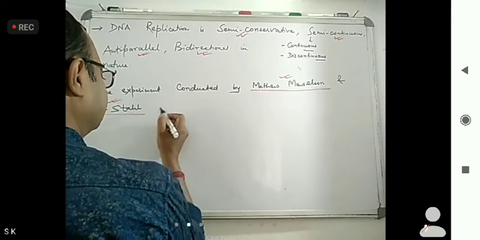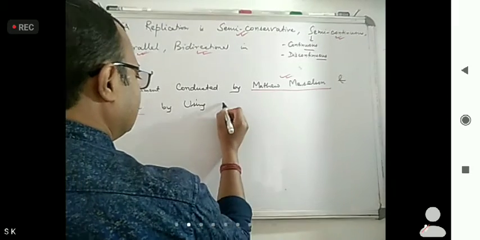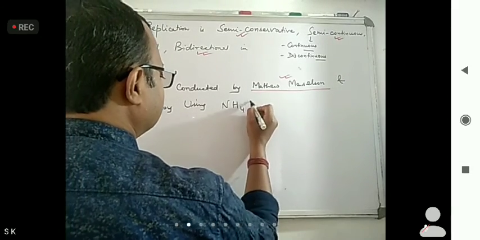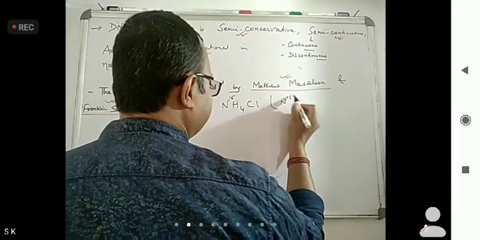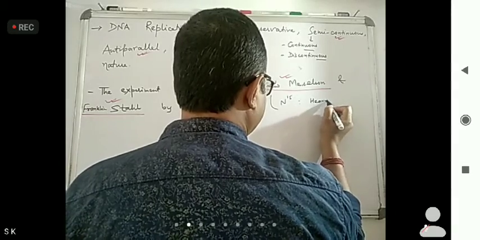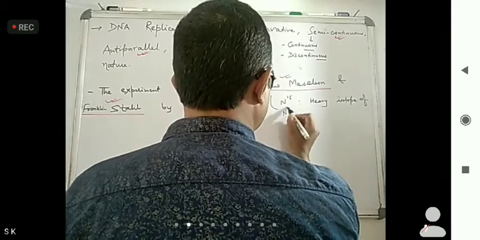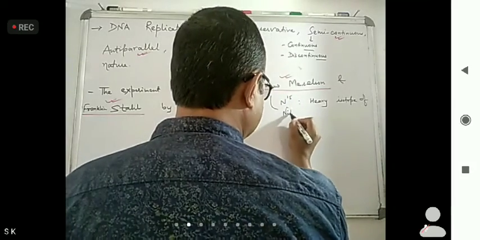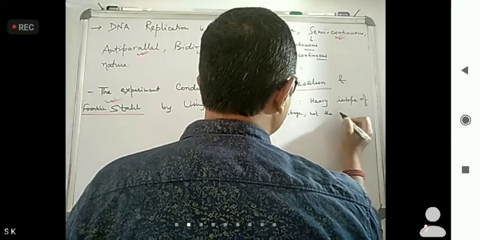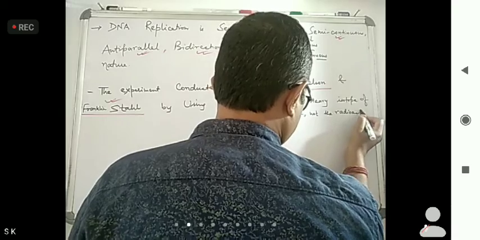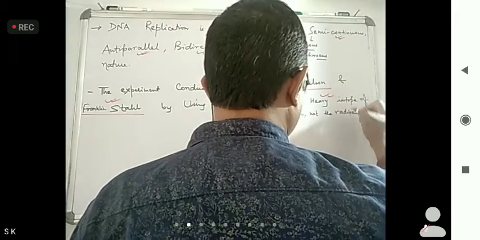The experiment was conducted by using NH4Cl, where N is 15, nitrogen 15, the heavy isotope of nitrogen. Please remember, it is a heavy isotope of nitrogen, not radioactive.